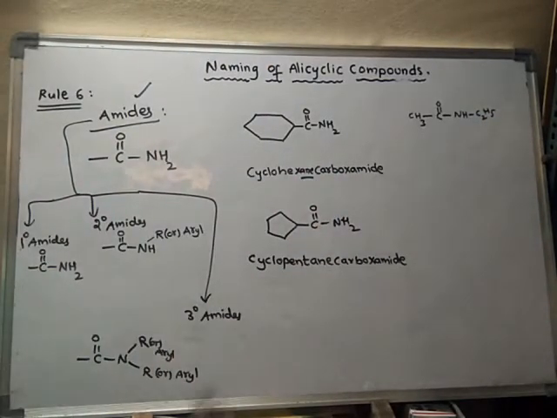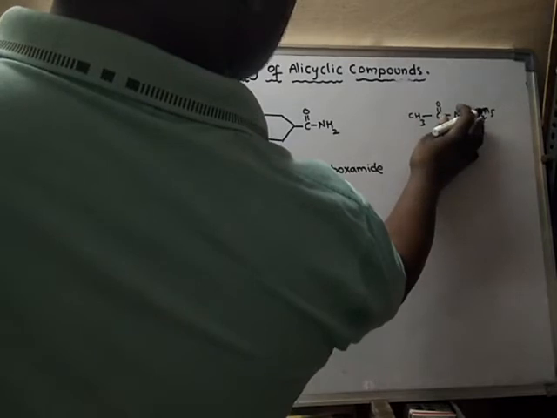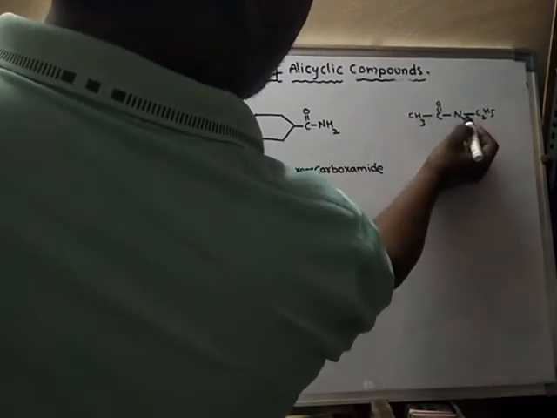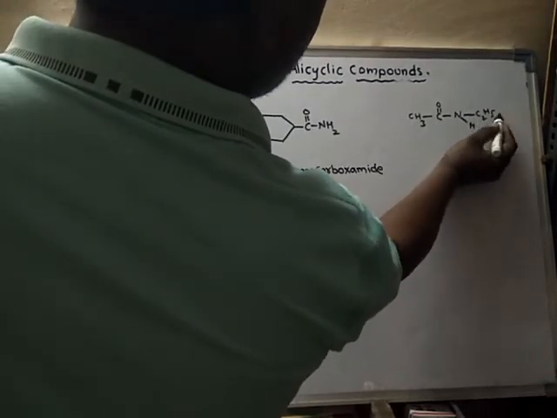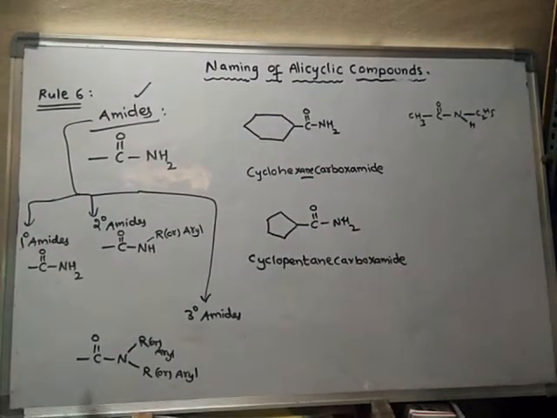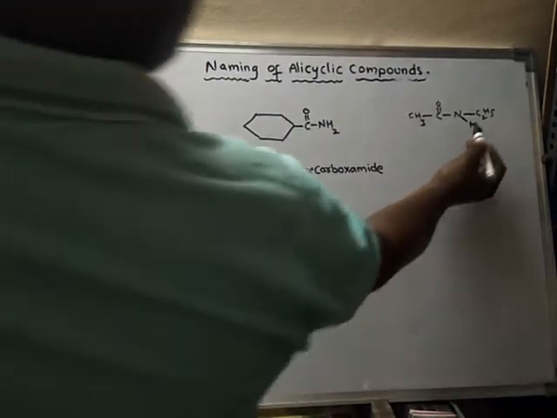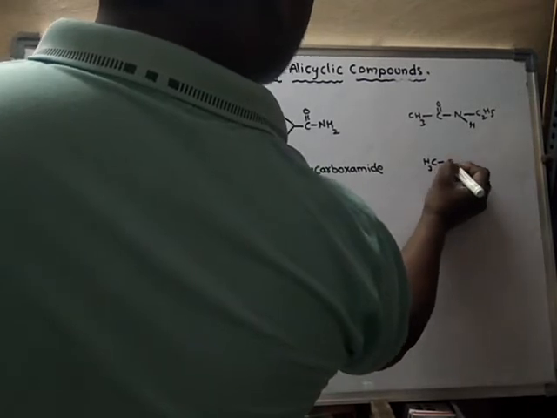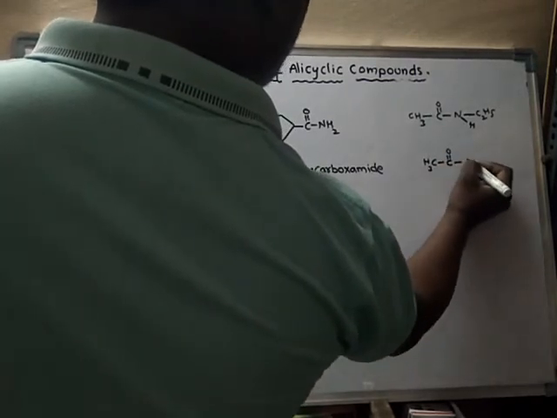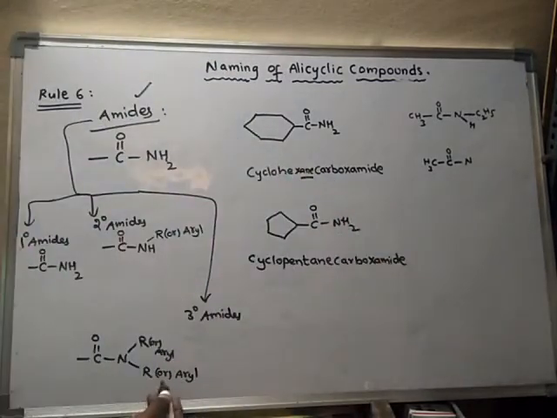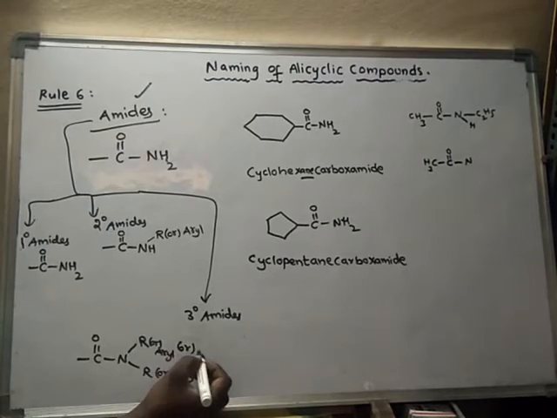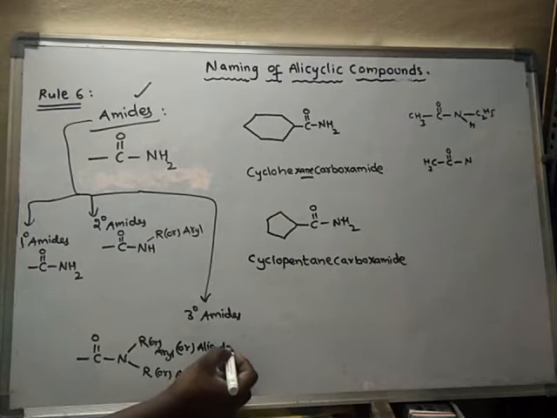This is a secondary amide because this nitrogen is attached to only one hydrogen, and the other hydrogen is replaced by an alkyl group or an aryl group. Here an alkyl group is present. I may write an aryl group also, or any cyclic group, any alicyclic group.